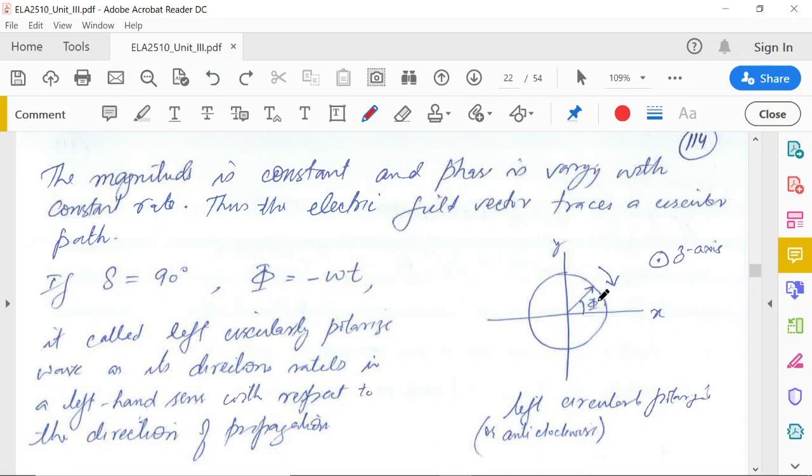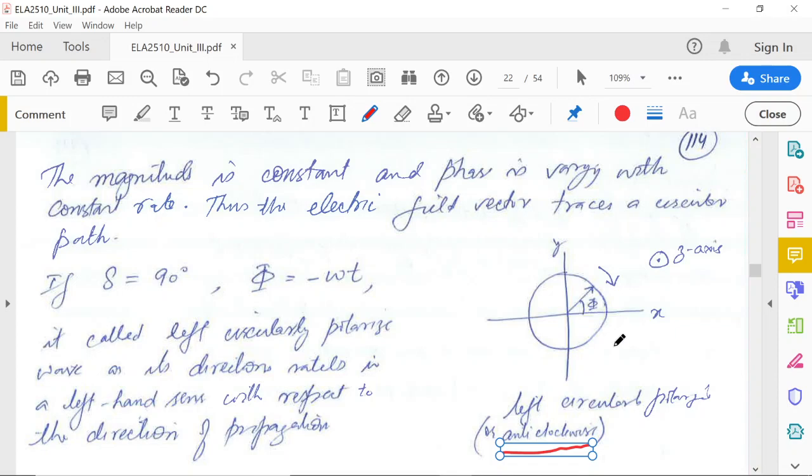So in this case, if you put up the thumb in the z direction, which is outward from here, now the fingers of the left hand will match the direction of this one. So this is called left circularly polarized. The direction rotates in the left hand screw with respect to the direction of propagation, and this is also called anti-clockwise.